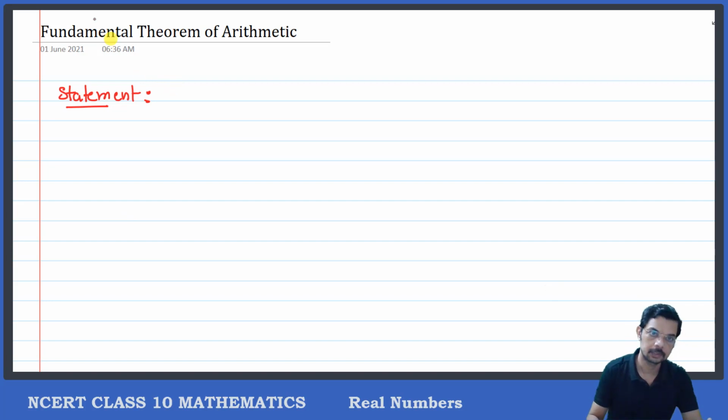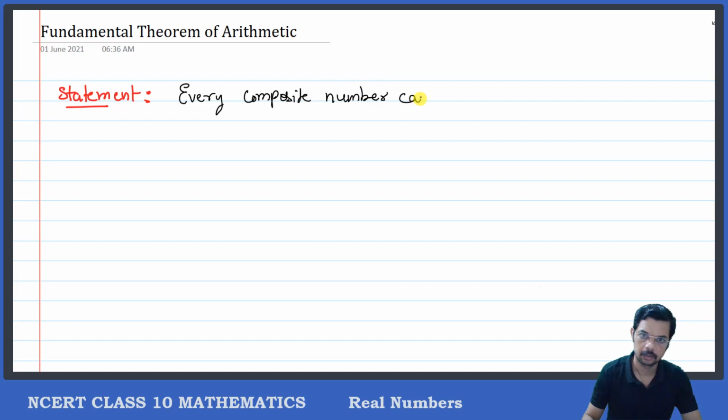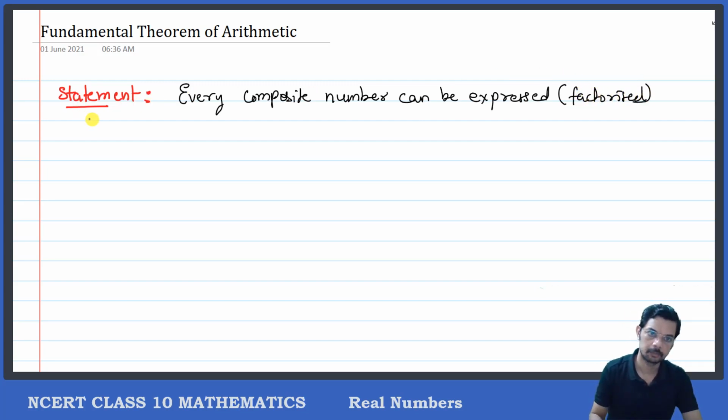Okay, so it says that every composite number can be expressed, by means of factorization, that is factorized, as a product of primes.